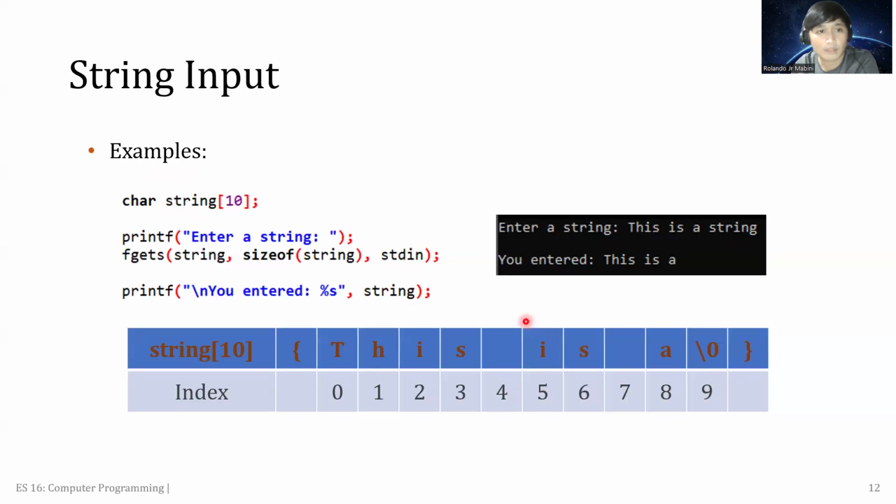Now, what will happen if I change this value to 20? If I change it, surely all of the string will be included because this is 6, 8, 10, 12, 14, 16. This is 16 characters all in all.